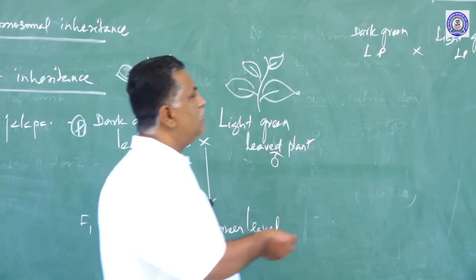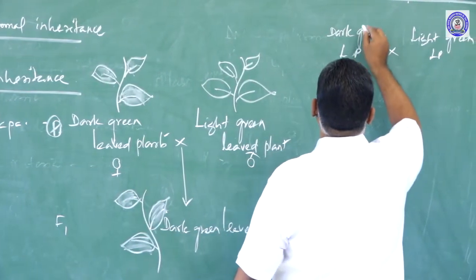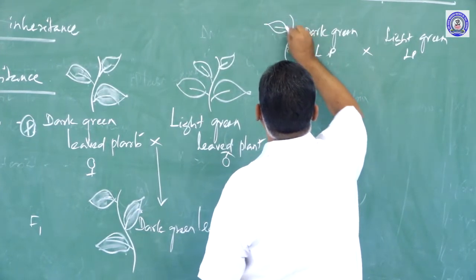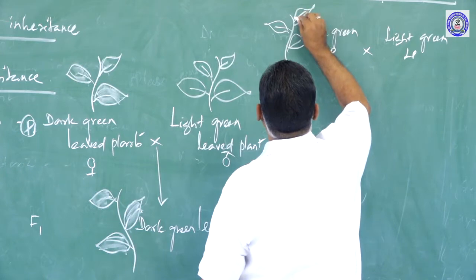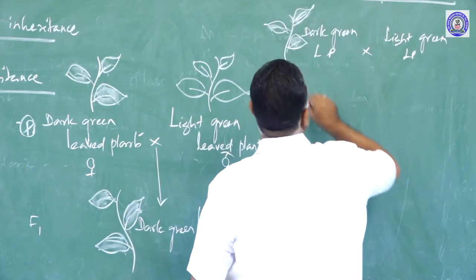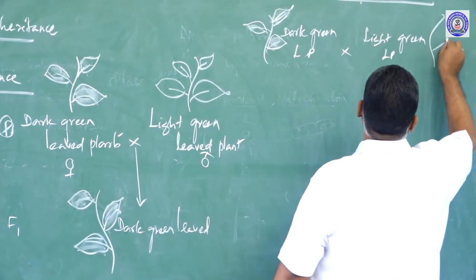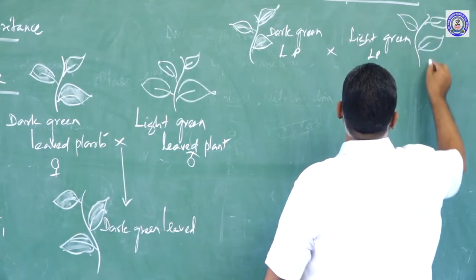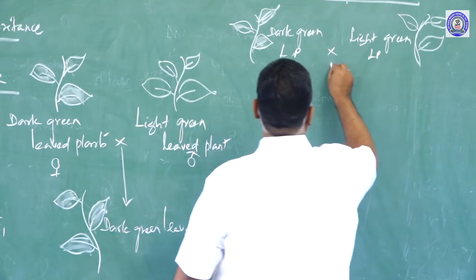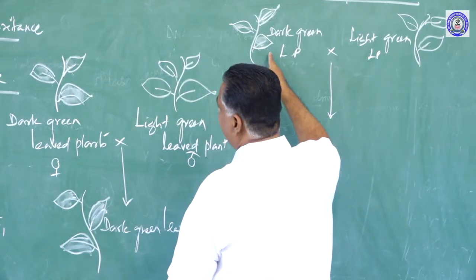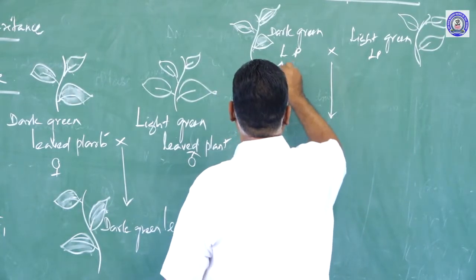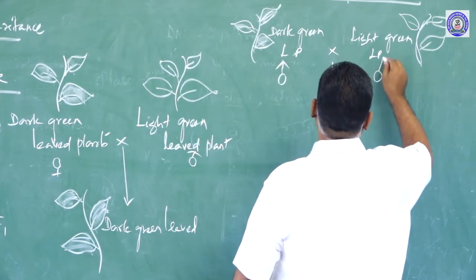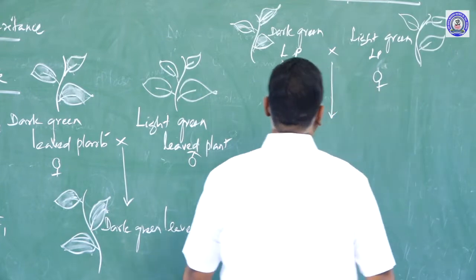Here the leaves are dark green, and here light green leaved plant. You treat the dark green plant as male, this is reciprocal, and the light green plant as female.